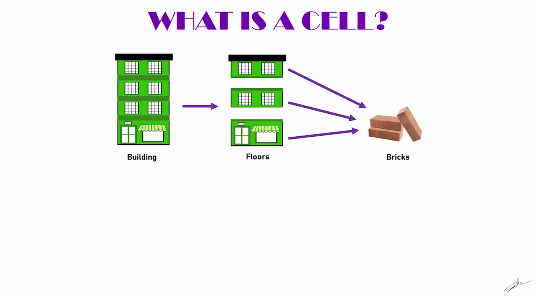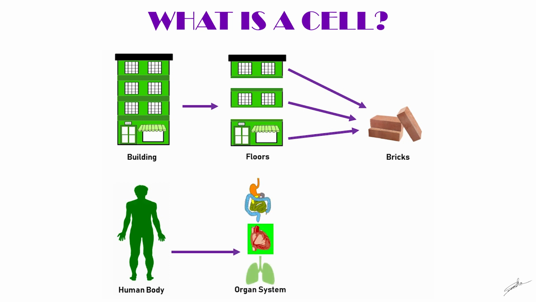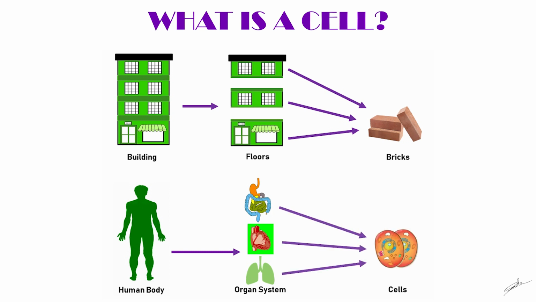Similarly, if we look at our body, we'll find different types of organ systems such as respiratory organ, digestive organ, circulatory organ, and so on. And if we further look in deeper, we'll see that each of these organs are basically made out of some tiny little structures. These structures are called cells. Understood?